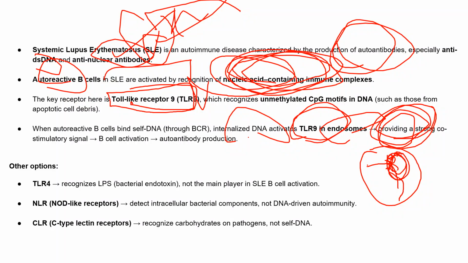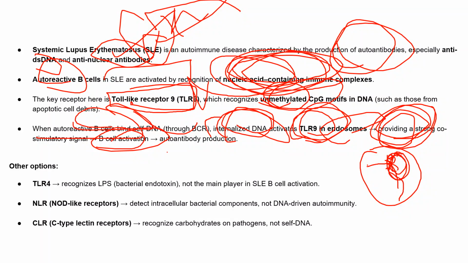Because of that, once they internalize this DNA, the autoreactive B cell binds to T cells, because now there are unmethylated CpG motifs, and the TLR9 recognizes this unmethylated CpG motif. The autoreactive B cell binds this self DNA, internalizes it, and activates TLR9 in the endosome. Because of that, again B cell activation will happen and autoantibody production will start.